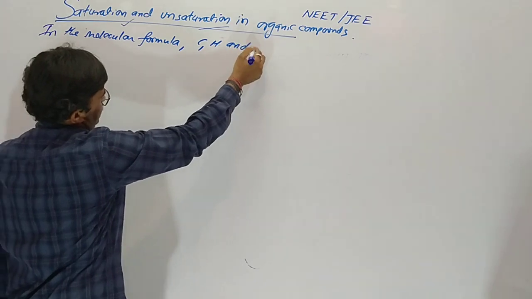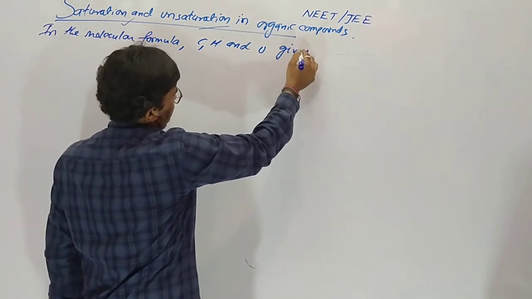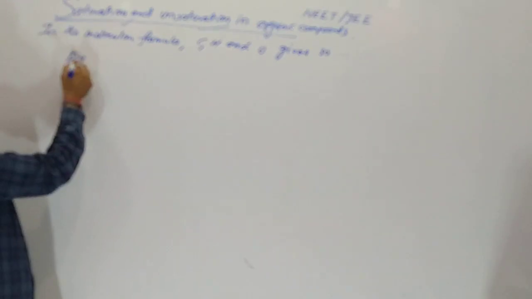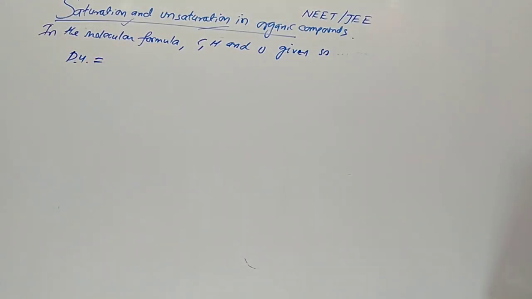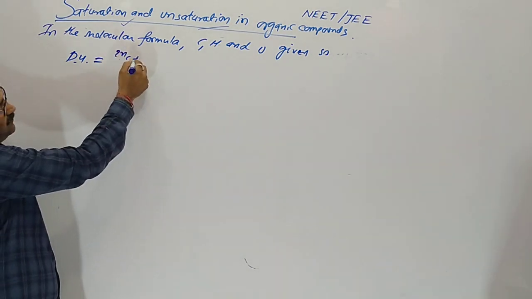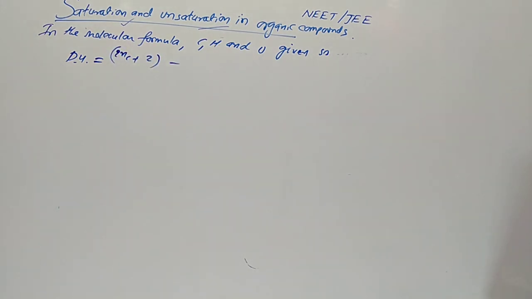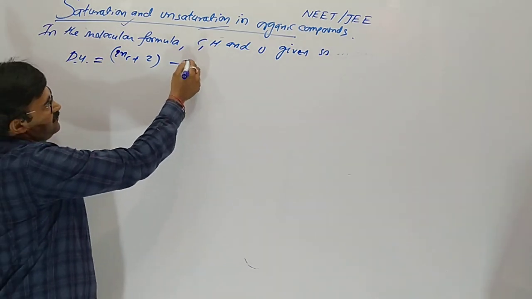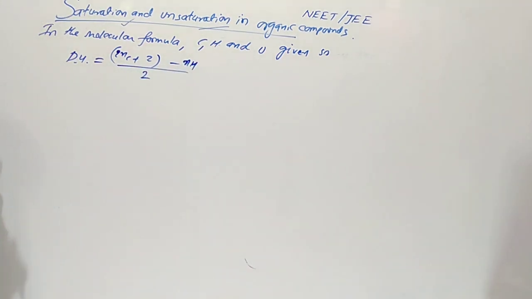DU for carbon, hydrogen and oxygen: number of carbon times 2 plus 2 minus number of hydrogen, the formula remains the same, divided by 2.